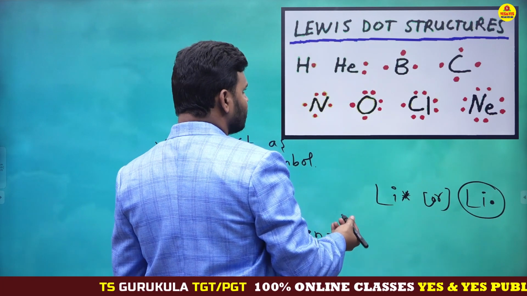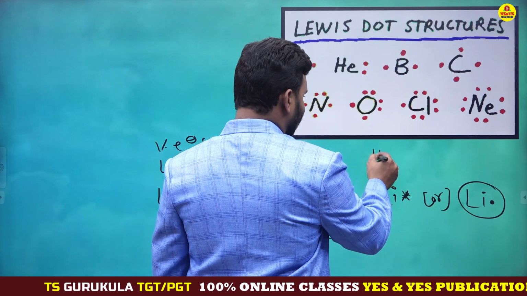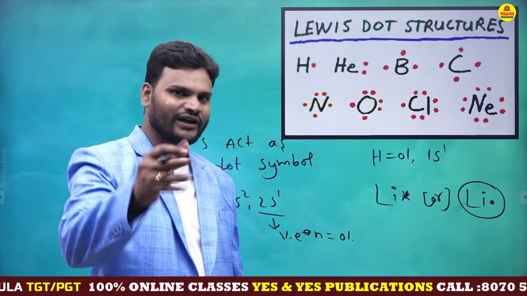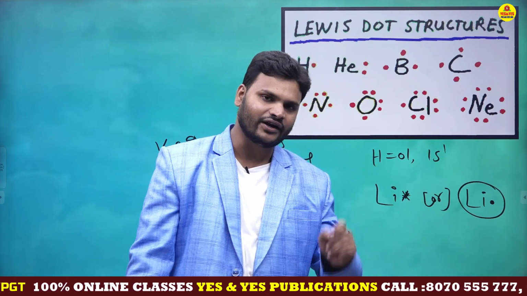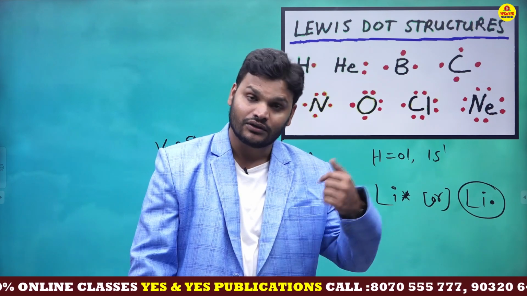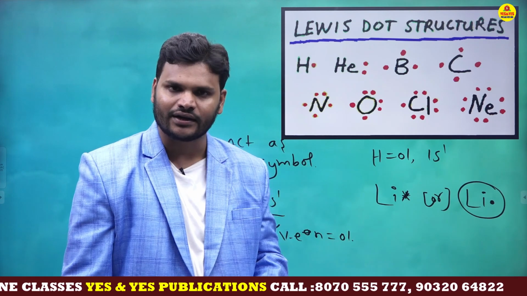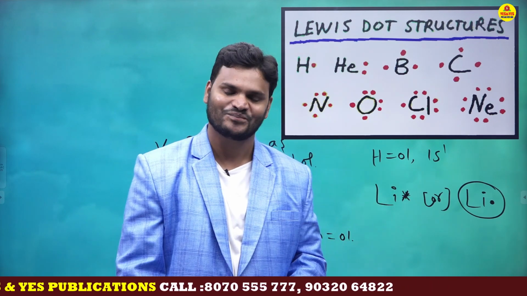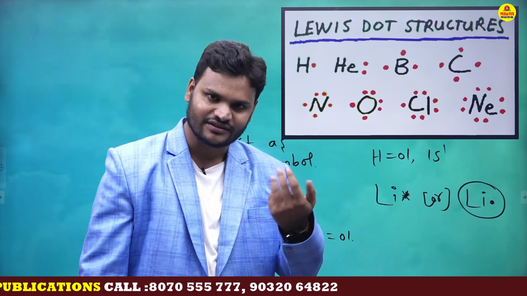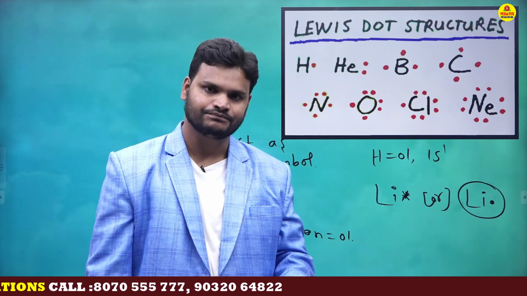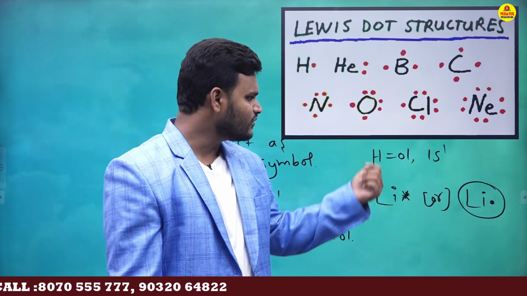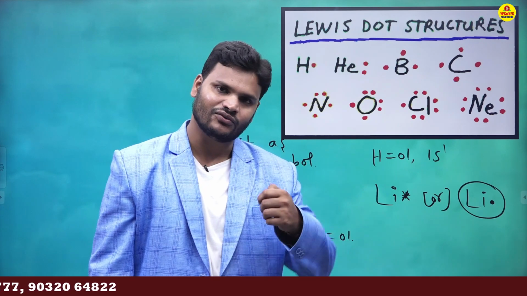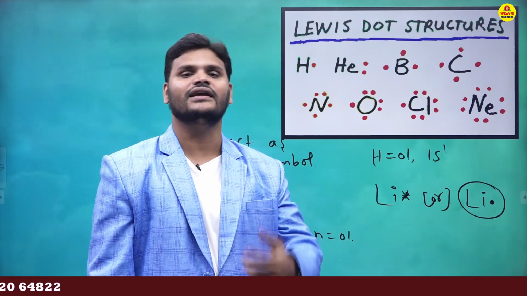Suppose you have to take hydrogen, atomic number 1. Here there is a total of only one electron. So one important point is that hydrogen contains a total of how many electrons? One electron. Total how many valency electrons? One electron. So whatever the question for hydrogen, the answer should be one only. That is the logic. Hydrogen atomicity is a different concept. Hydrogen valency 1, hydrogen atomic number 1, hydrogen valency electron 1.